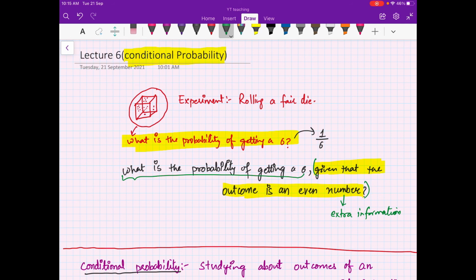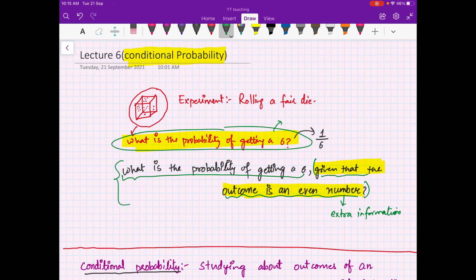So this is the normal probability which we have studied, where we were just computing the probabilities of different events, and this is answering a question where some extra information about the outcomes is given. Finding out the probabilities when some information about the outcome is already given, that is called conditional probability.